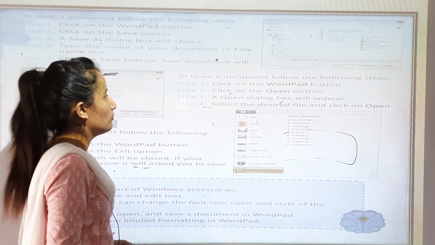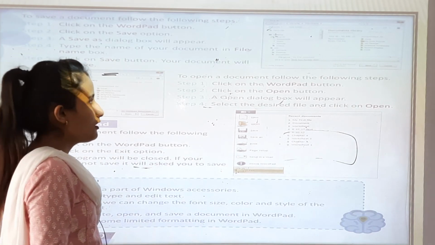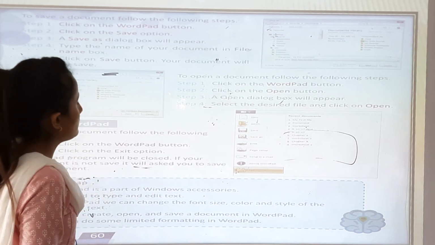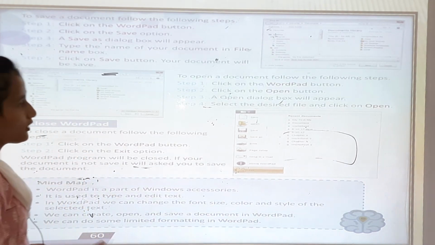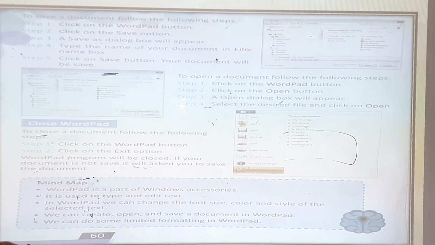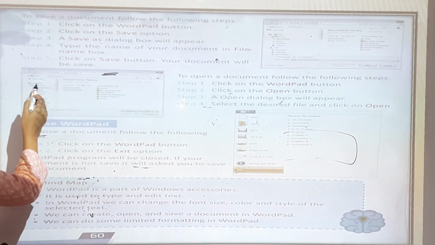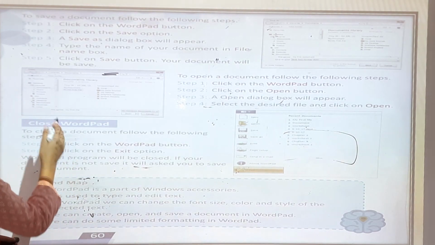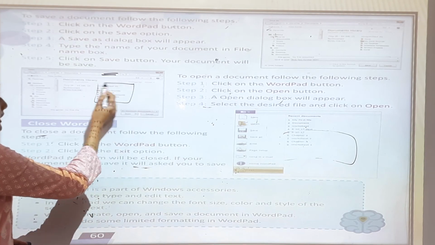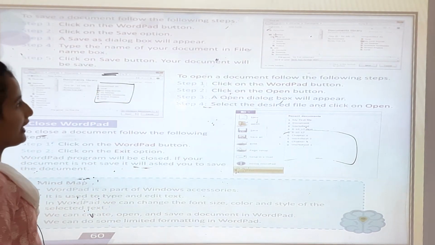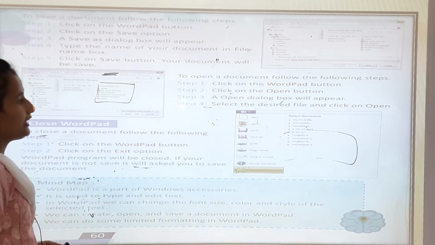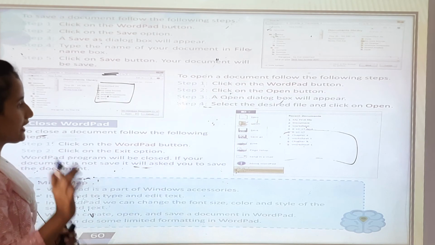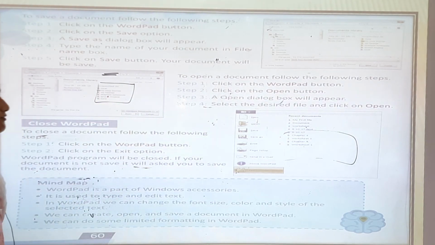So practice at home. To open a document, now that you have saved the document, how will you open it, how will you search for it? You can follow the steps. Click on the Wordpad button. Step 2, click on the Open button, an Open dialog box will appear there. The name you wrote in your file name will appear there. Select the desired file and click Open. So you select your file name and open your file like this.